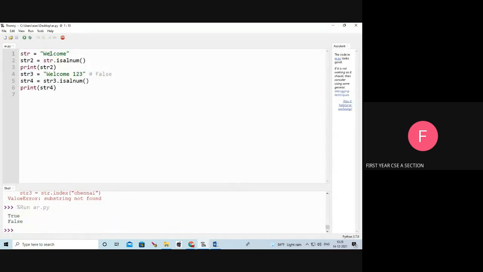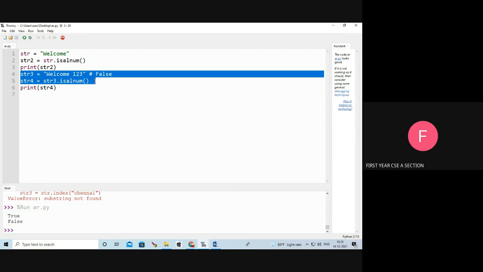Here, str equal to welcome, str2 equal to str dot isalnum. Whether the str contains alphanumeric characters: yes, it contains only alphabets and numerics, so it returns true. So print of str2 returns true. Next, str3 equal to welcome 123, and str4 is the isalnum of that. We are going to print the str4: false, because it contains a space, white space.